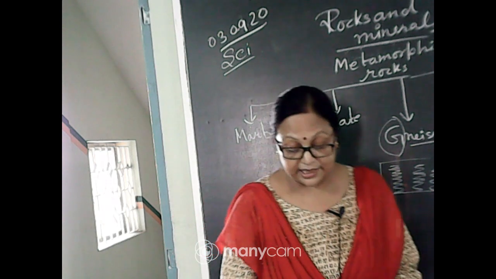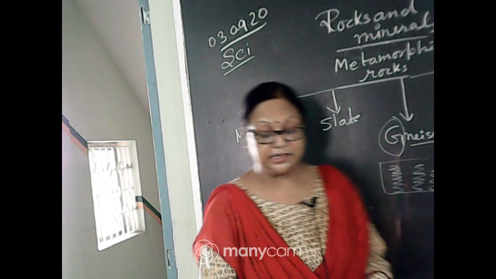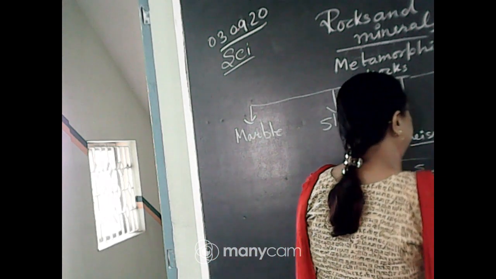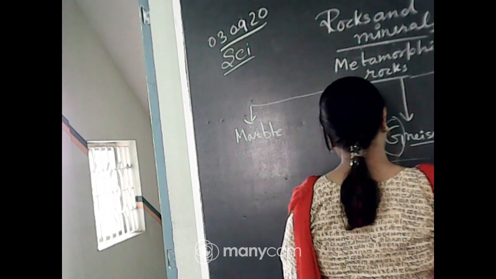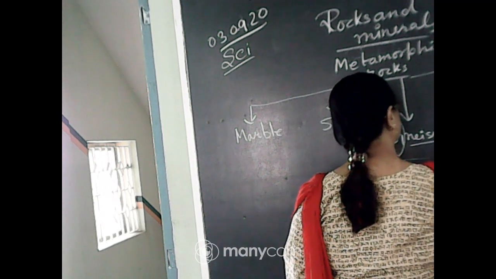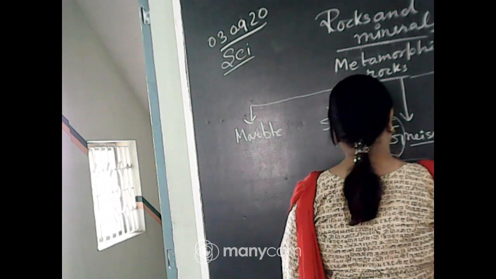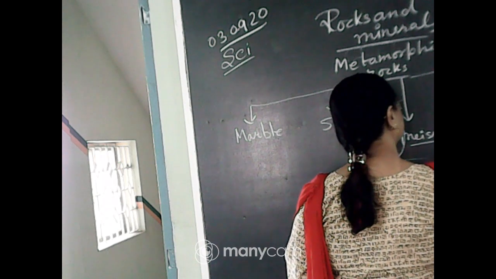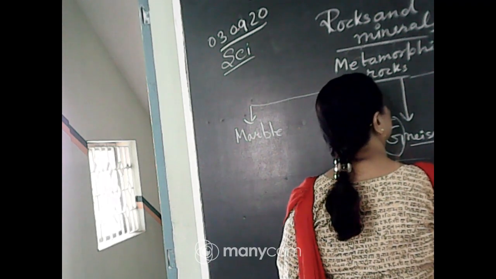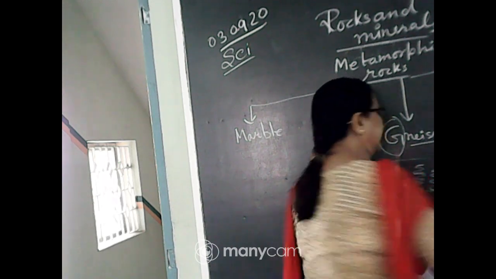Next, the last one is quartzite. This rock is used, and it has the presence of shiny mica, and it also has lots of uses. Now the fourth one is quartzite. So what is this quartzite?